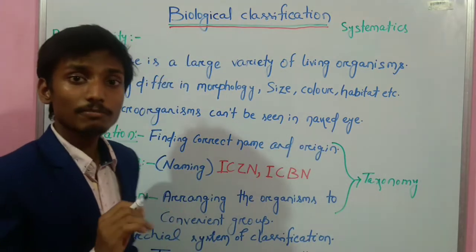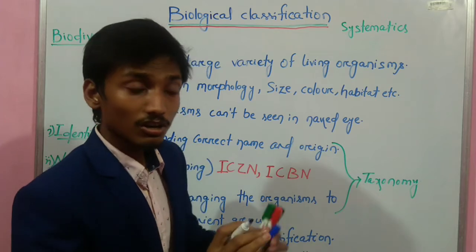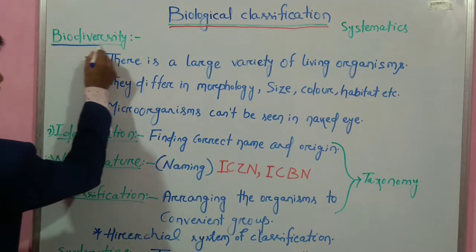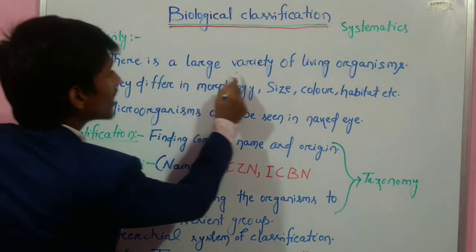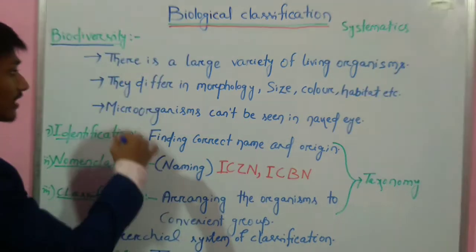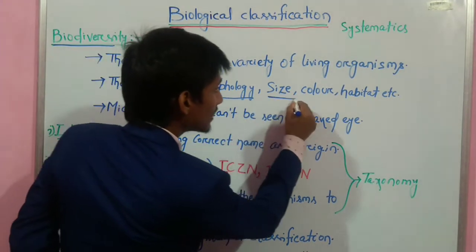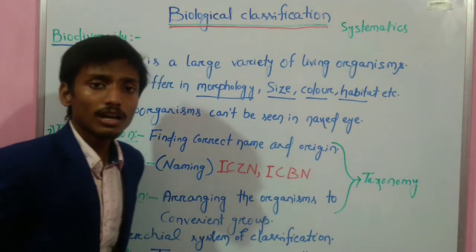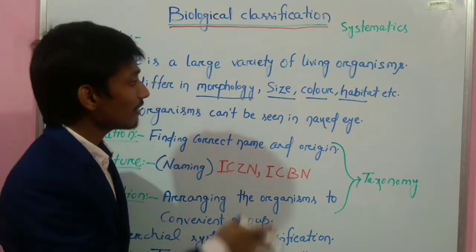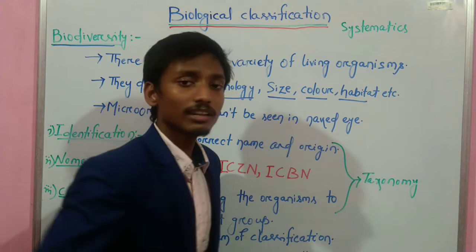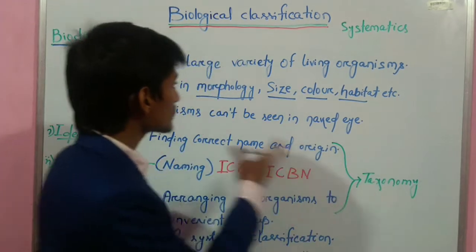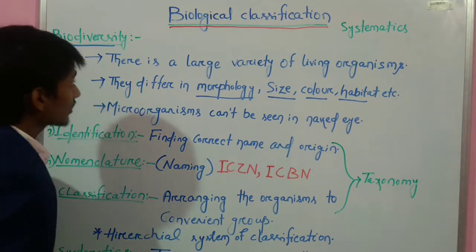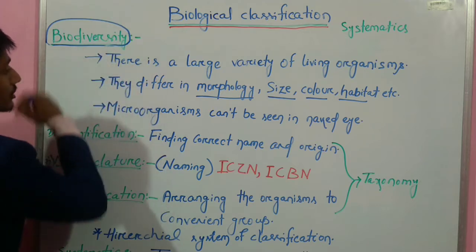This richness and vastness in living organisms, or this vastness in the biological world, we call biodiversity. There is a large variety of living organisms, and they differ in their morphology, size, color, habitat, etc. Morphology means they differ in their structures. They may differ in size, in color, in habitat, that means their place of living. All this variety or richness in our biological world is called biodiversity.